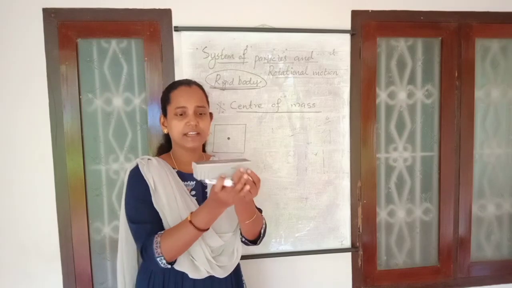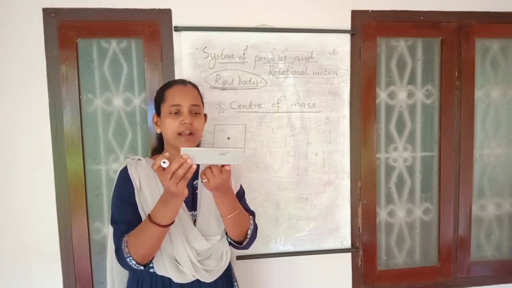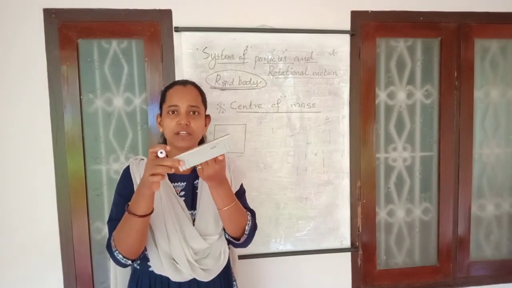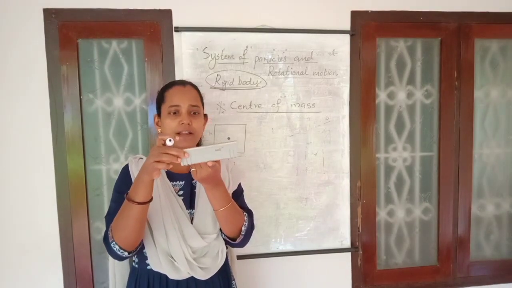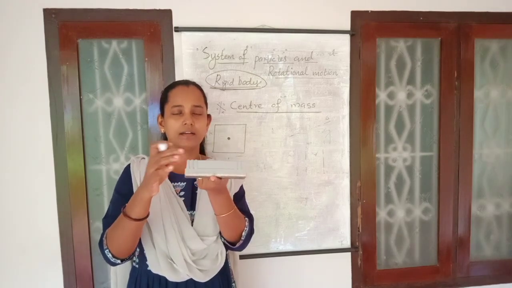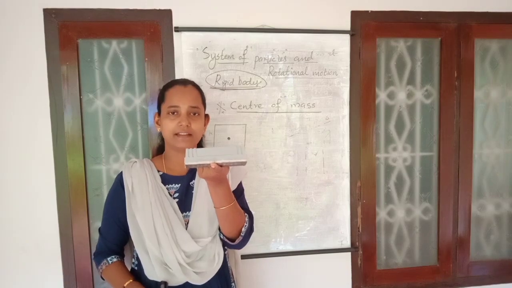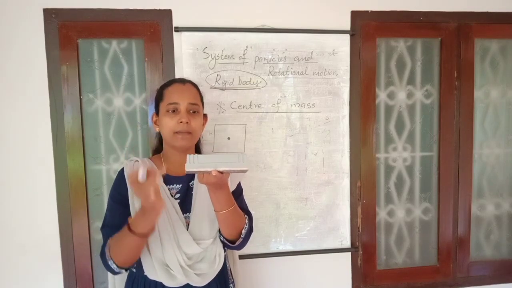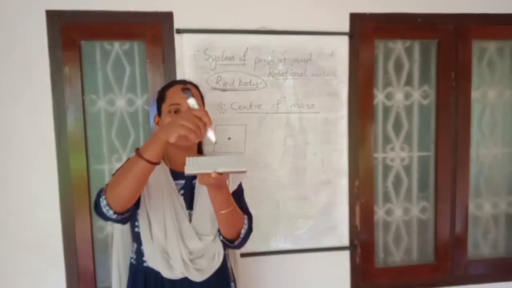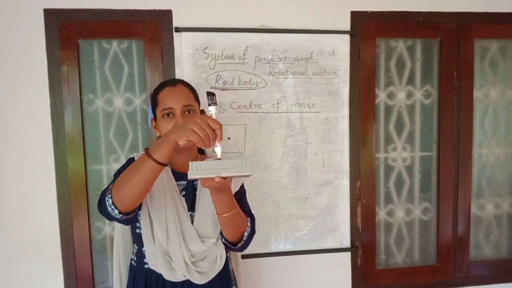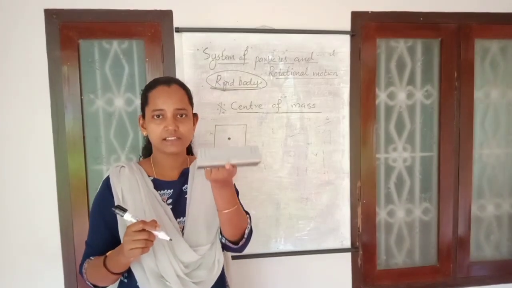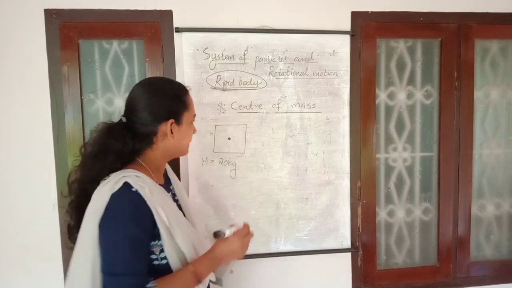So suppose this is an extended body. If we try to keep this duster on my finger at this position, it will not stay there. But if I try to keep it in the middle, I can hold it like this and that body will come into equilibrium. Why? Because I hold this duster on my finger at the position of its center of mass. So the center of mass position will be here in the case of this body.